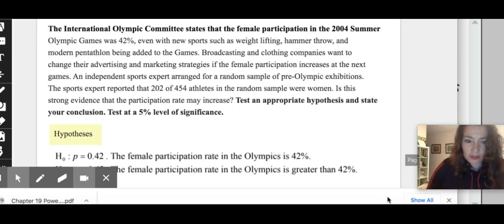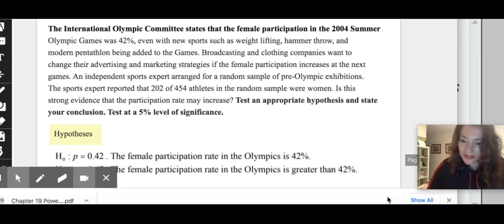The sports expert reported that 202 of the 454 athletes in the random sample were women. Is this strong evidence that the participation rate may increase? Test an appropriate hypothesis and state your conclusion. Test at a 5% level of significance.